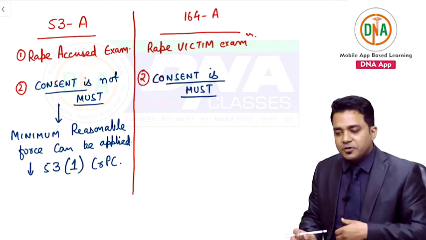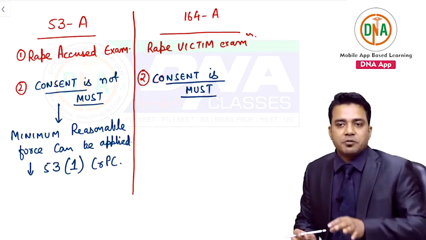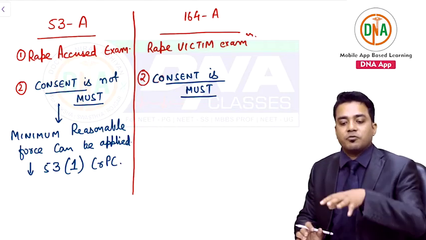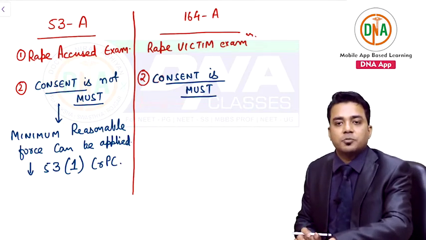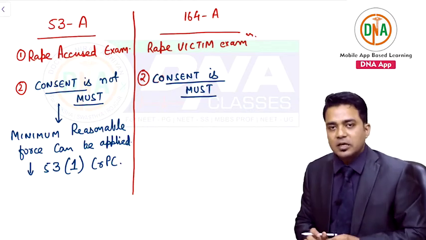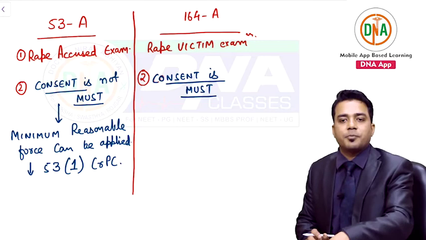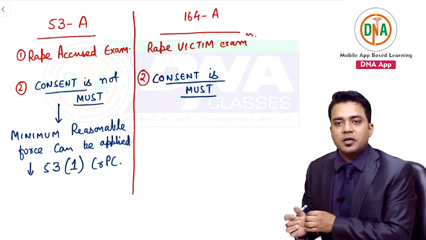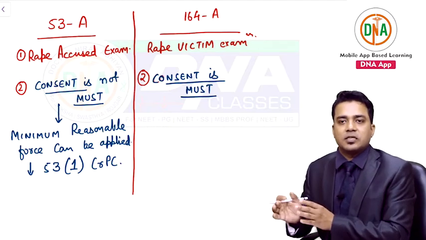First of all, a female doctor is preferred. If a female doctor is not available within 16 kilometers of the radius where that hospital is located, then any registered medical practitioner, be it male or female, can examine the female in the presence of a nursing assistant who is a female.